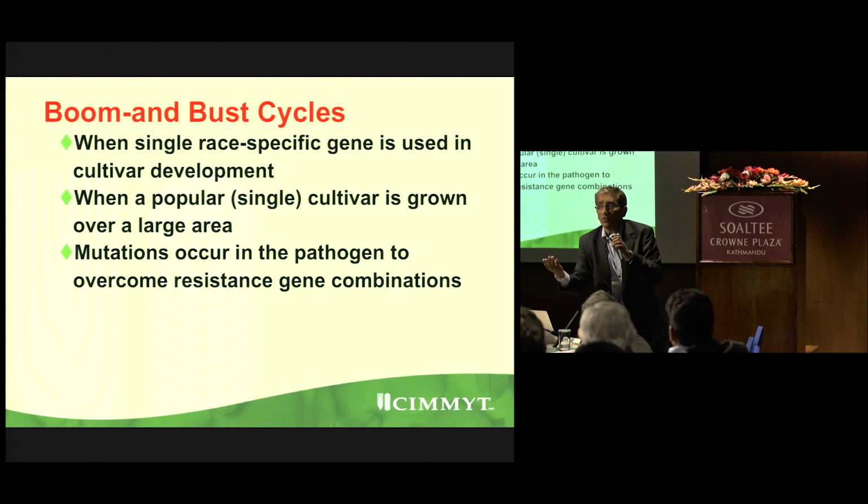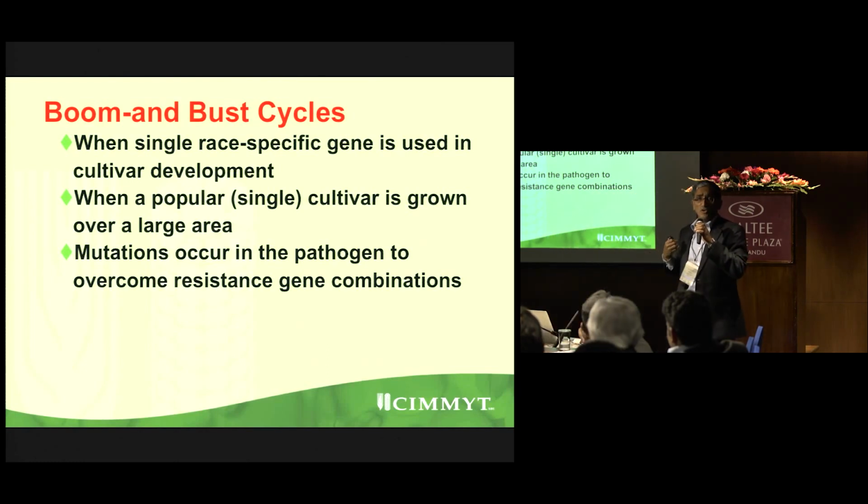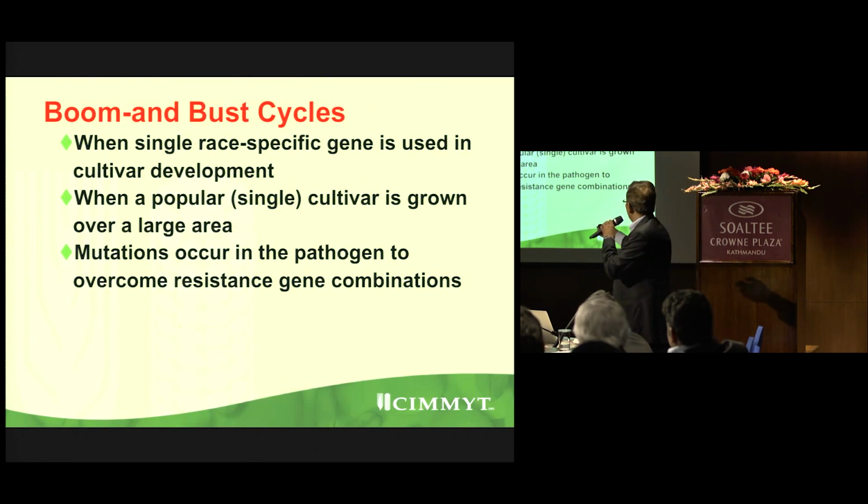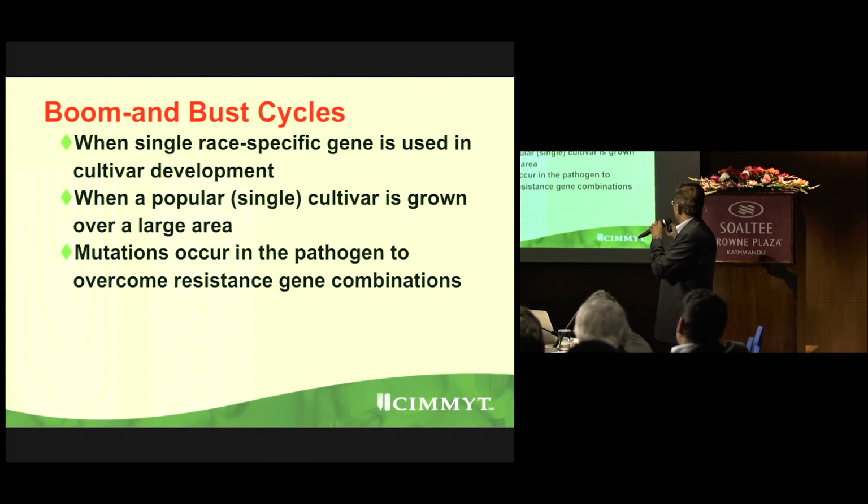Where will the pathogen go? Will it die? No. If I lock you here, what will you do? You will break this wall and jump outside. So the pathogen will mutate. It is under extreme pressure. It tries to mutate, and then that is selected. So mutations occur in the pathogen to overcome resistance gene combinations.